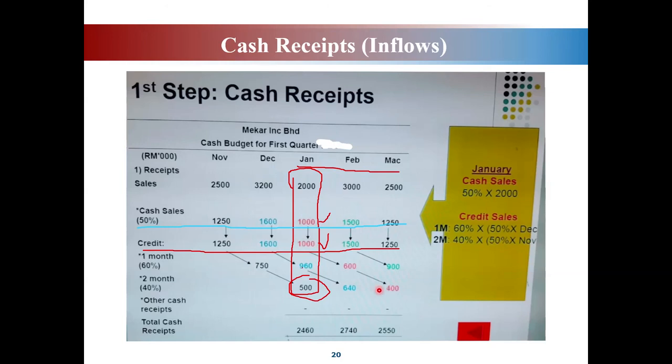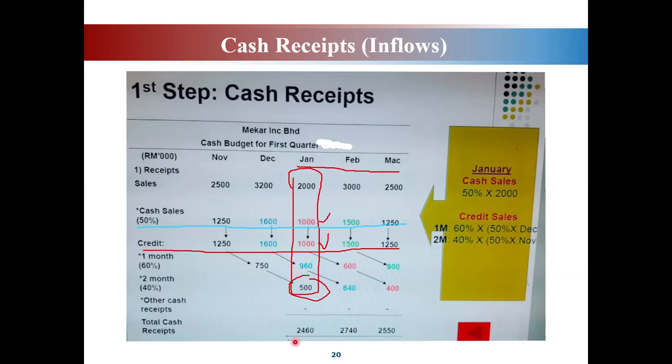Okay, so you will get the complete amount of cash receipt for these 3 months, for the first quarter of 2015. So what you have to do next? You have to total up all the cash receipt for January, February and March.